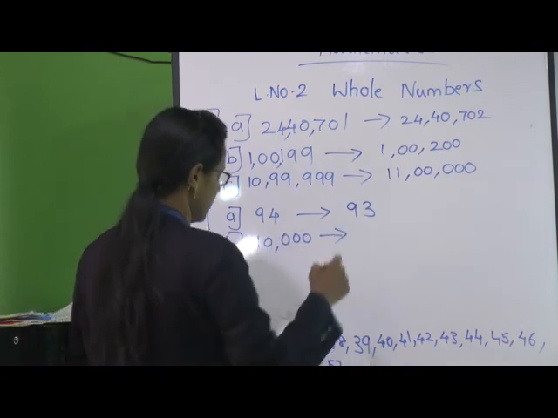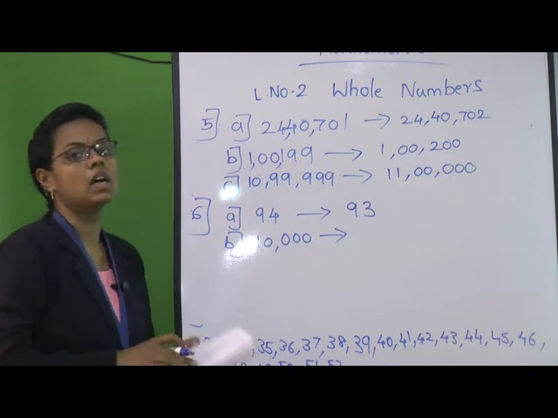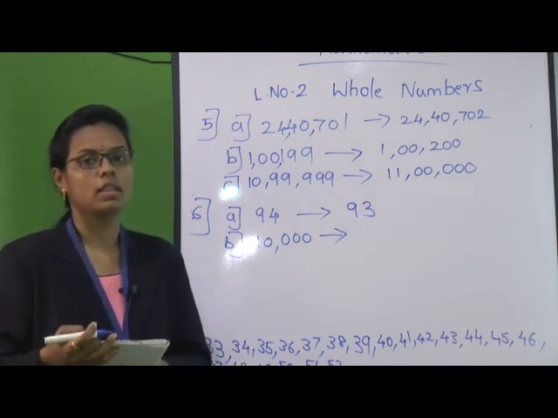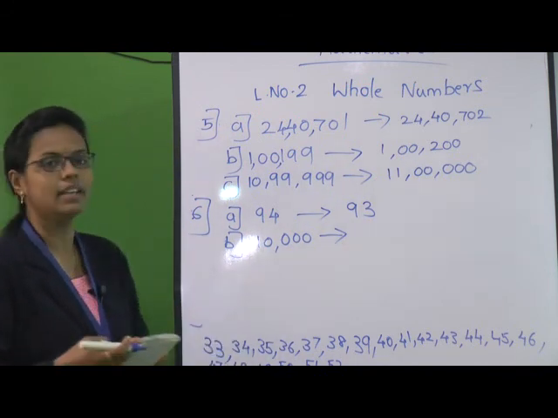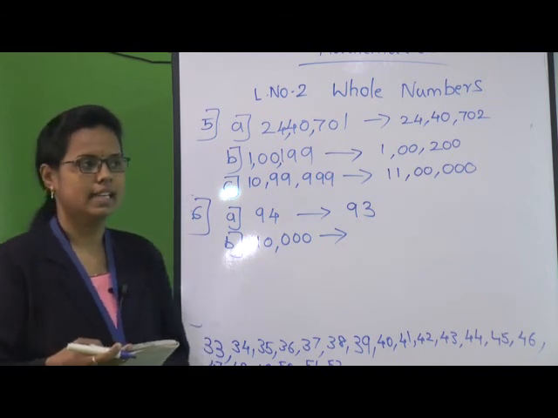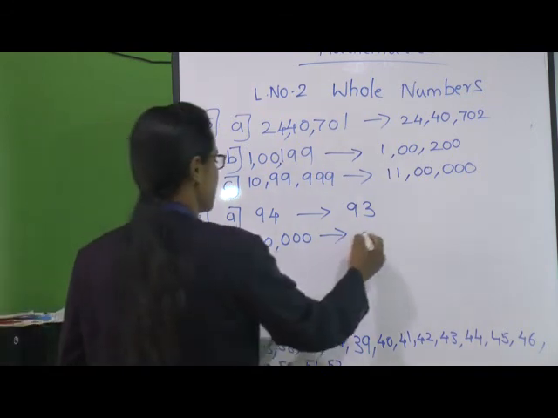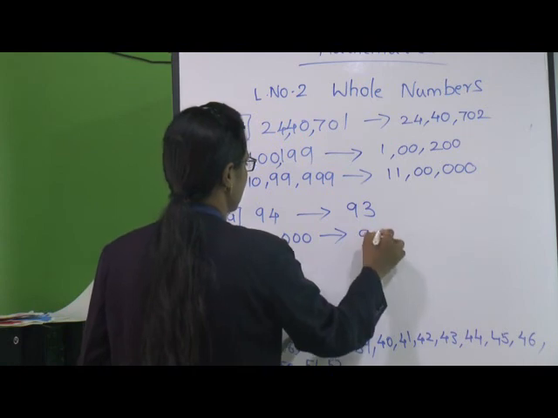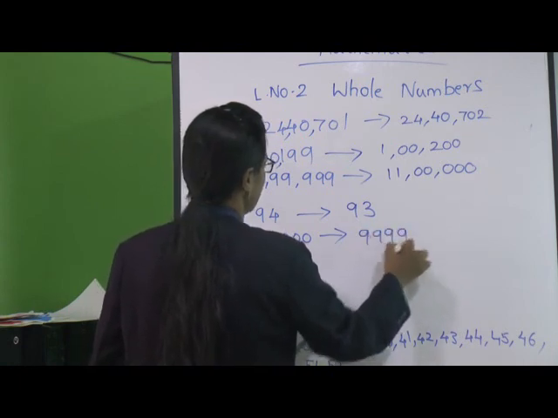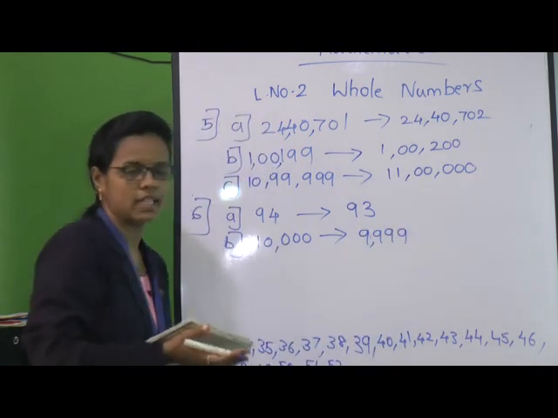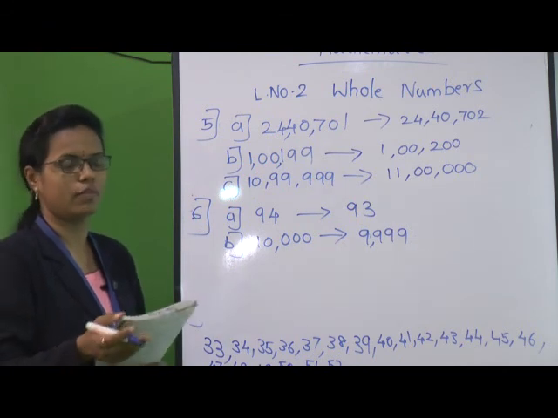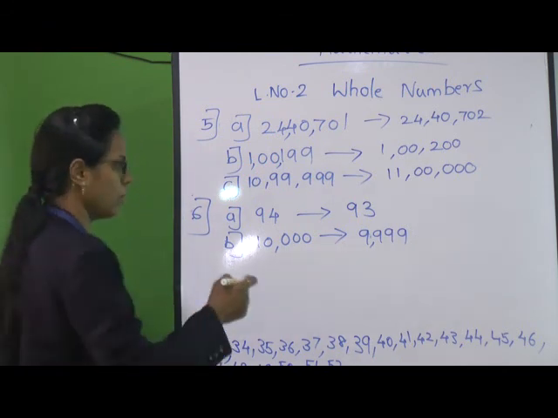Next one, it's 10,000. So what will be the previous number or the predecessor of 10,000? Anyone? Yes, very good. It's 9,999. If we do minus 1, we get the predecessor of the number. We will solve one more example.